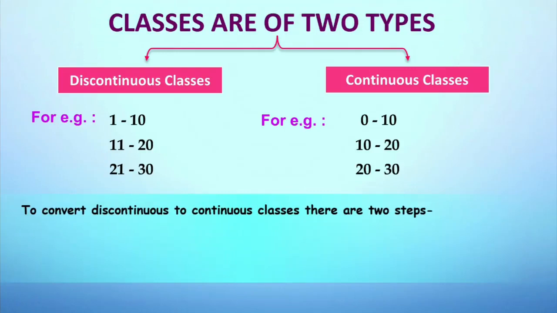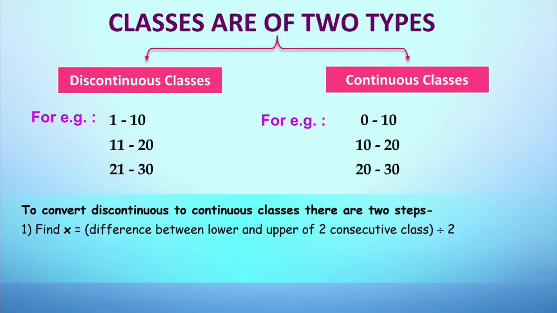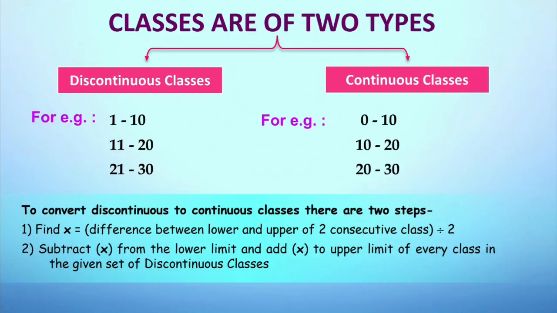Now we will learn how to convert discontinuous to continuous class interval. For that, first we are going to find x, that is the difference between lower and upper limit of two consecutive classes. After finding the difference, we are going to divide it by 2. Once we get x, we are just going to subtract x from lower limit, and we will be adding x to the upper limit of the given discontinuous class.